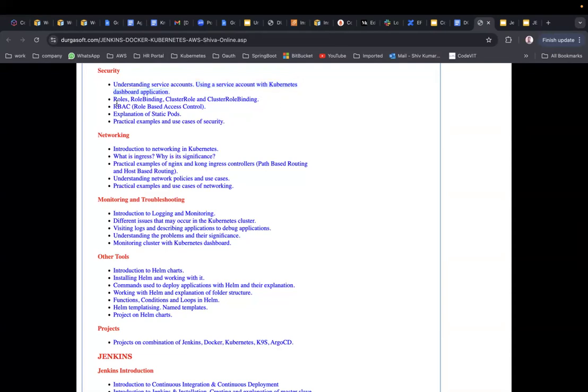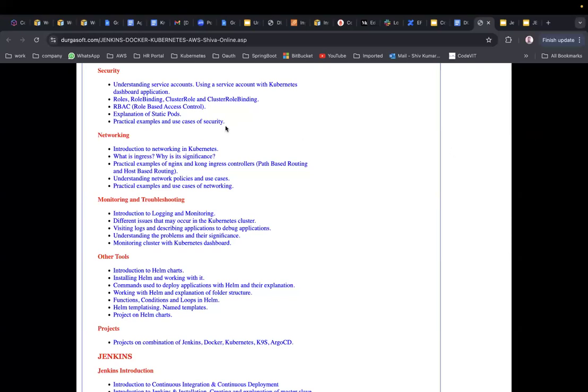So roles, role binding, cluster role, and cluster role binding. RBAC, we call it, is role-based access control. Suppose in your organization there might be different people with different roles. There might be developers, testers, design people, or whatever it is. Everyone should not have administrator access, entire access within the Kubernetes cluster. The developer should be able to only view the Kubernetes cluster. The tester should be able to only test the Kubernetes cluster. So you are going to limit the access for the people in your organization.